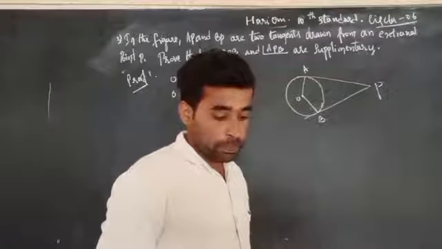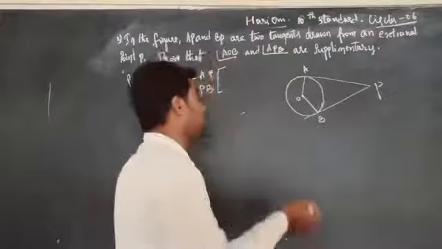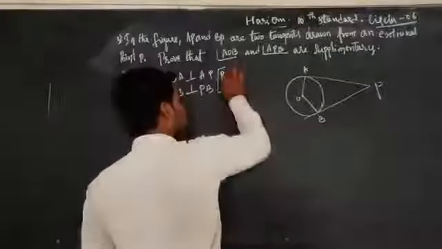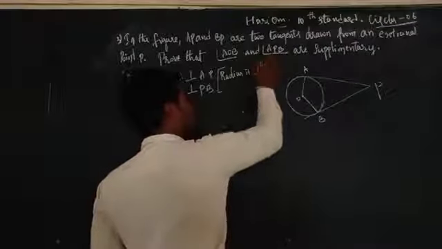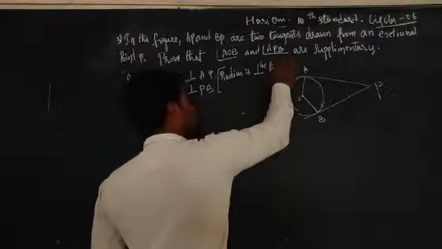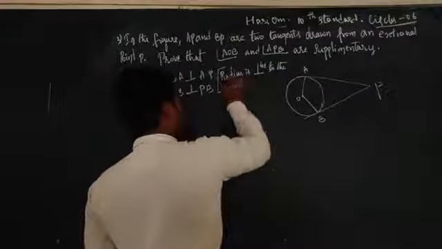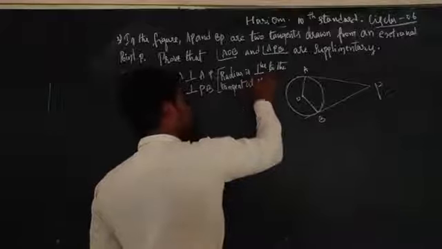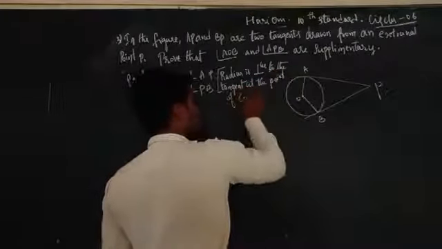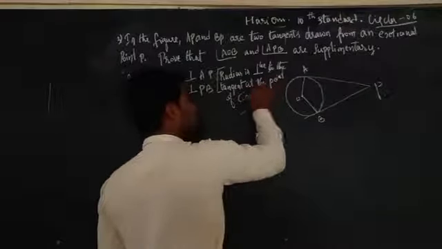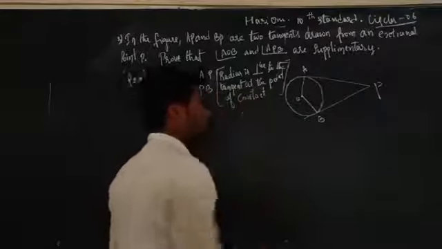The radius is perpendicular to the tangent at the point of contact. Radius is perpendicular to the tangent at the point of contact.